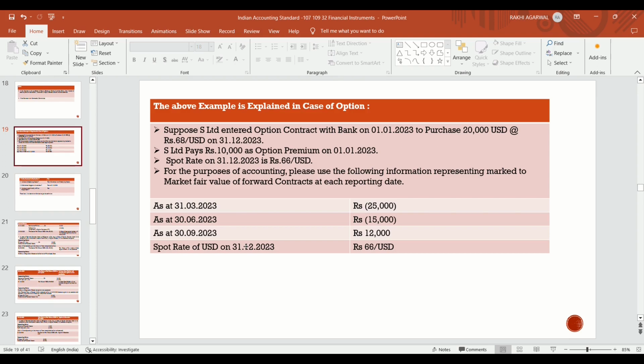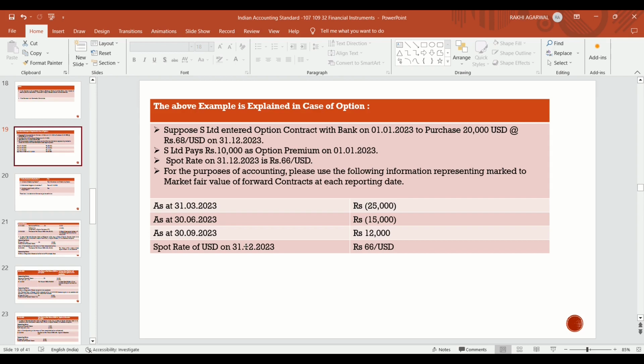Because it is a limited company, reporting is to be made on a quarterly basis, and if there is a change in fair value in case of an option contract also, the mark to market fair values are to be given quarterly.